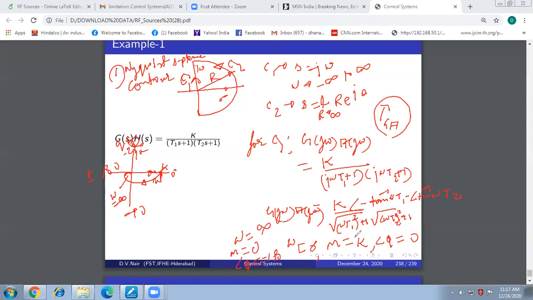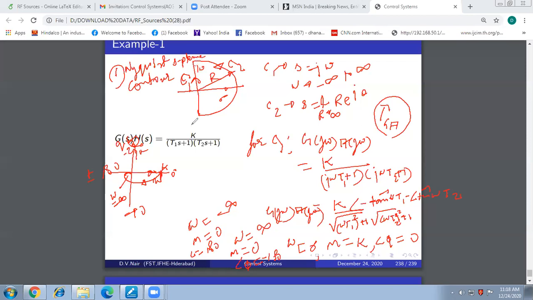So I have mapped the positive imaginary axis. Now I map the negative imaginary axis, when I put omega equal to minus infinity. When I put omega equal to minus infinity, the magnitude is still 0, and the phase angle is plus minus 180 degrees. Because I have mapped only the positive half of the imaginary axis, from omega equal to 0 to omega equal to infinity. Are you getting me, friends?